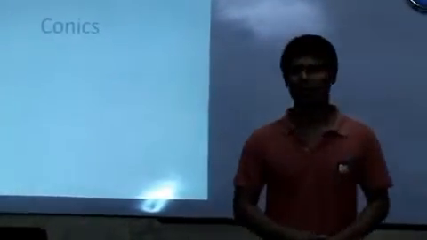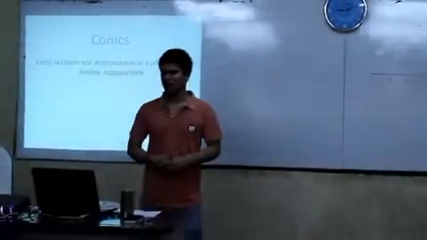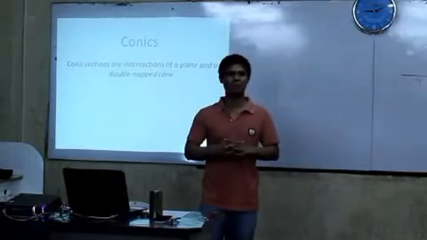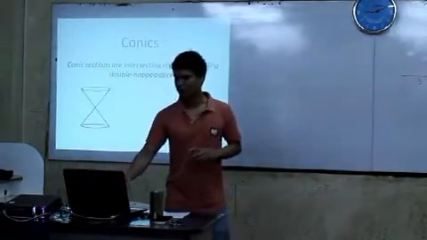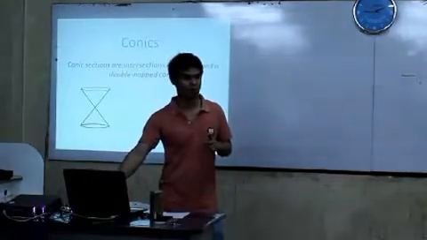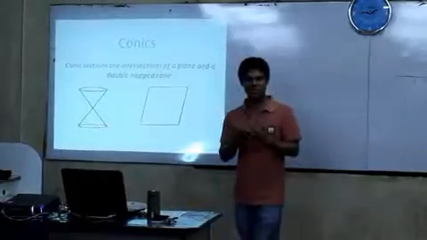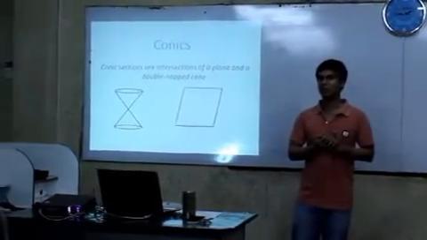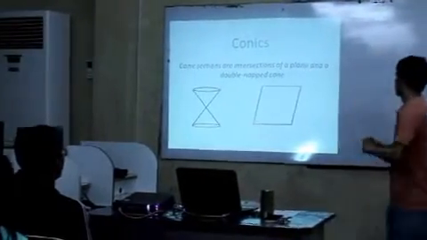Now, conics. Conics is defined to be an intersection of a plane and a double-napped cone. So, we have this double-napped cone, and this is a plane. Now, if we let the two intersect, there are several intersections that are formed, and we call them conics.